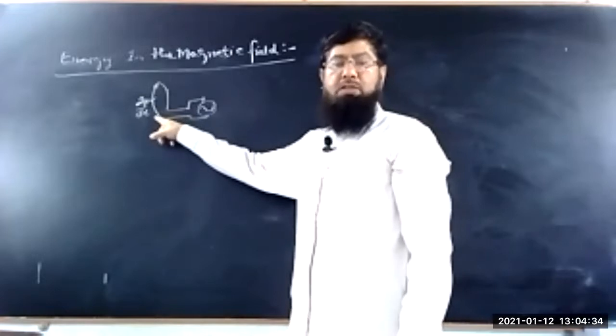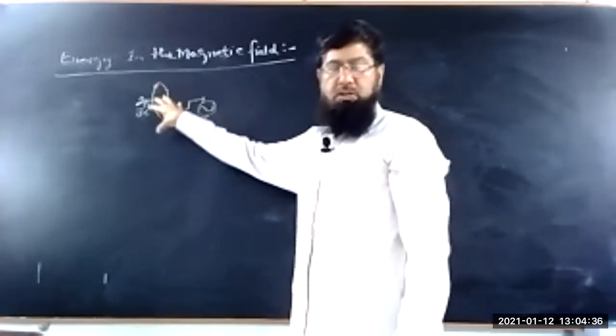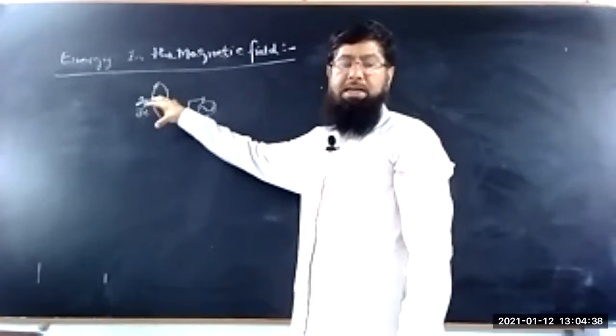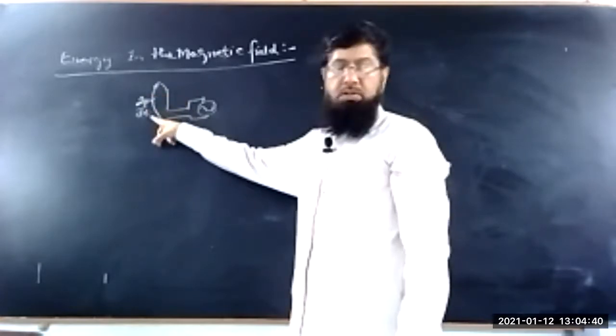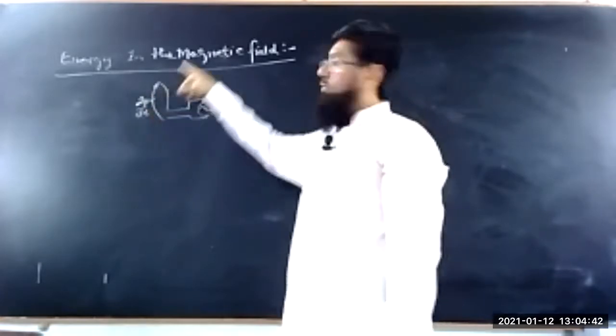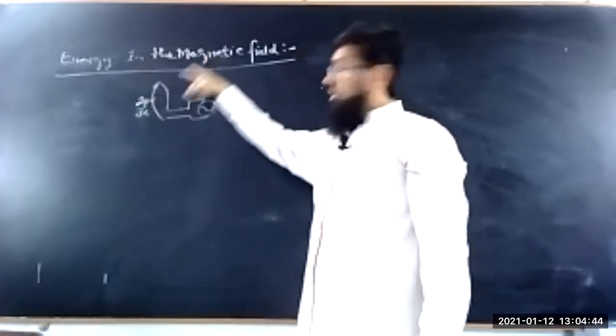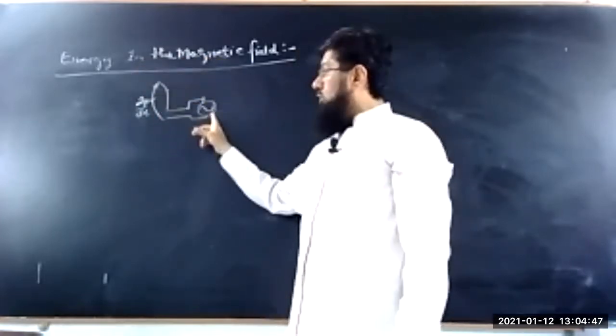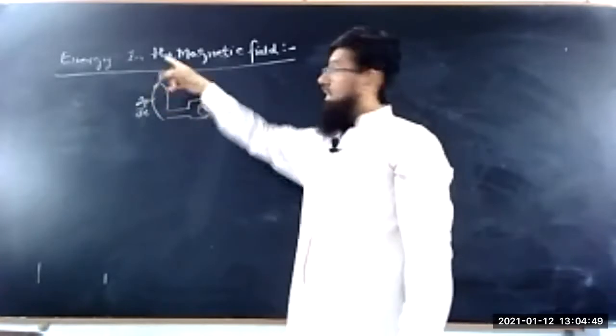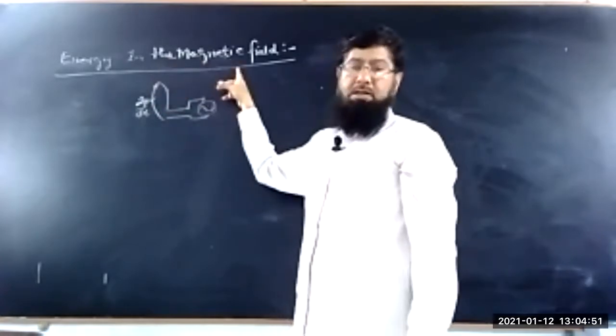It means work has to be done against the electromotive force and stored in this coil. So we have to find out the energy which is stored in the coil. When you switch off, the energy will be restored. So this is the energy stored in the magnetic flux.